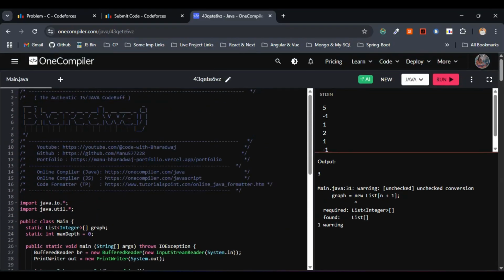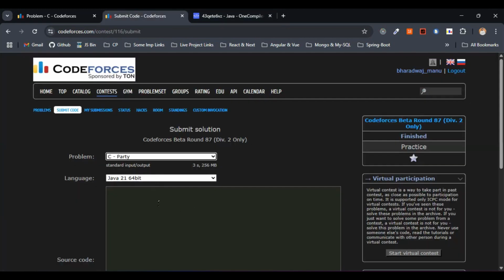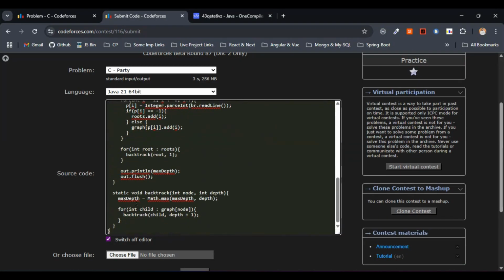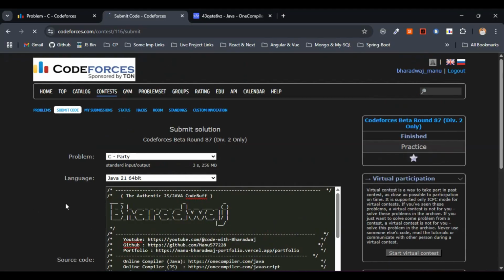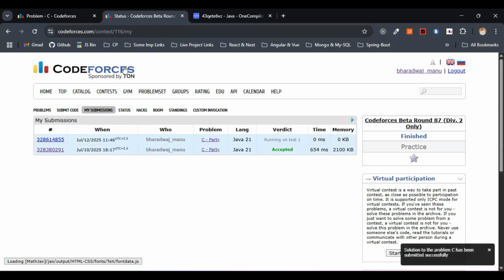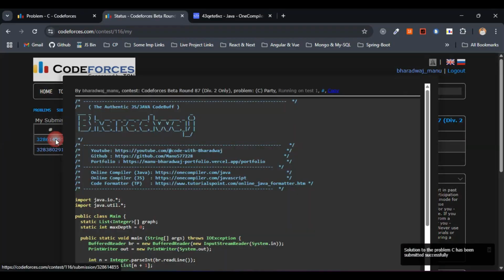Leave it. So here, let me copy this one and paste it over here. Right. So let me hit the submit button. I hope this works. I have selected C. I hope this works for all the test cases. Let's see.